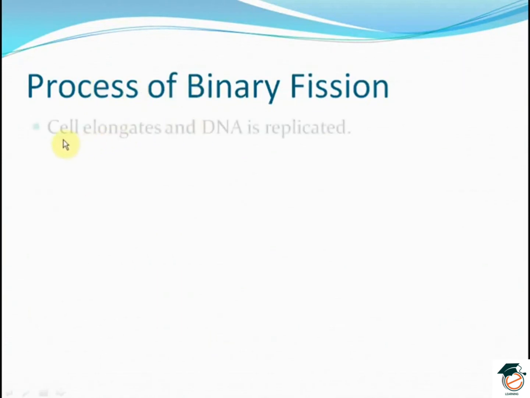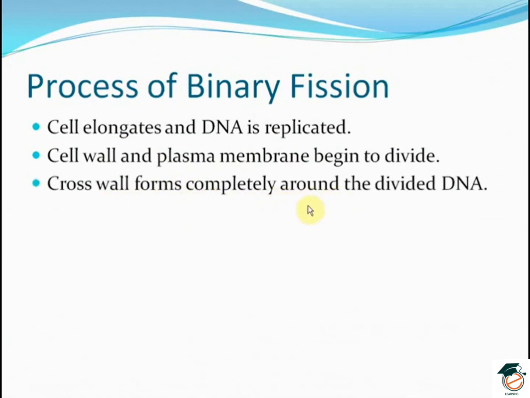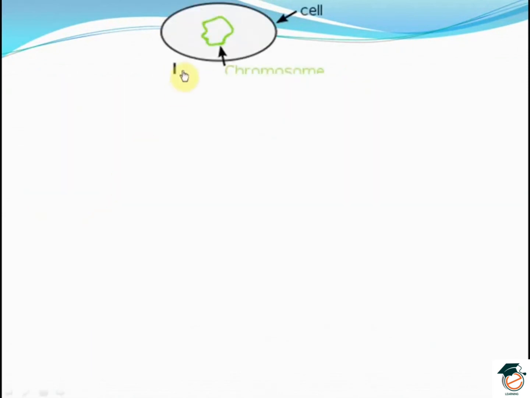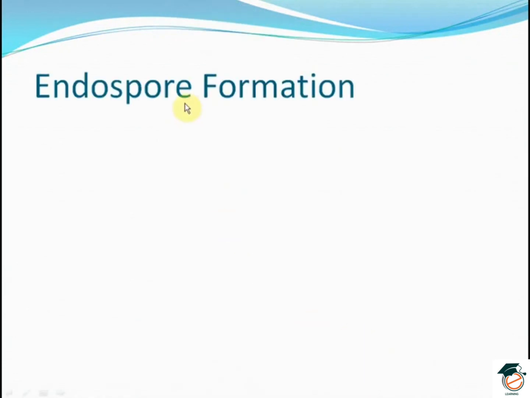What is the process of binary fission? The cell elongates and the DNA is replicated. The cell wall and plasma membrane begin to divide. The cross wall forms completely around the divided DNA and the cells separate. Here we can see that the cell elongates, the DNA replicates, and there are two daughter chromosomes. There is a wall in between the two cells, and here are the two separate daughter chromosomes.